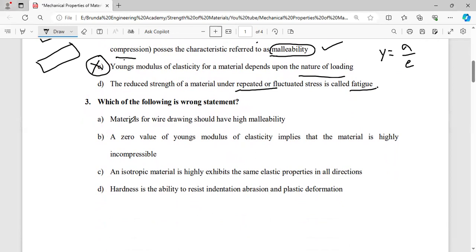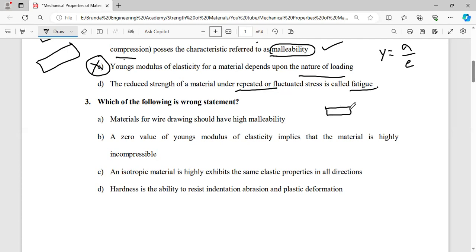Coming to this one: materials for wire drawing should have high malleability. Wire drawing means, for example, gold ornaments.